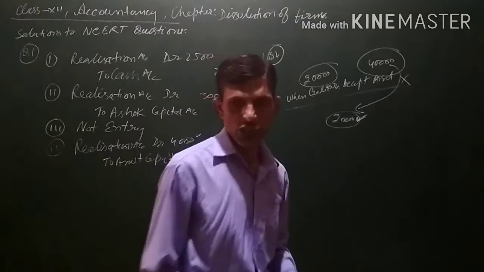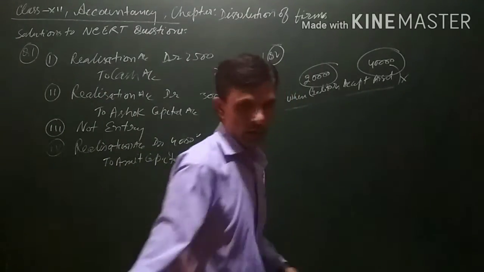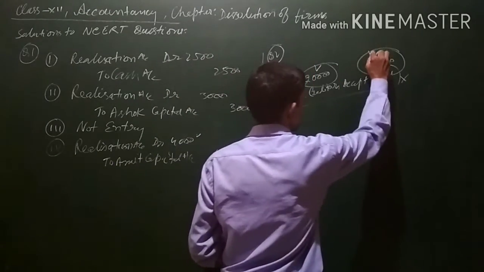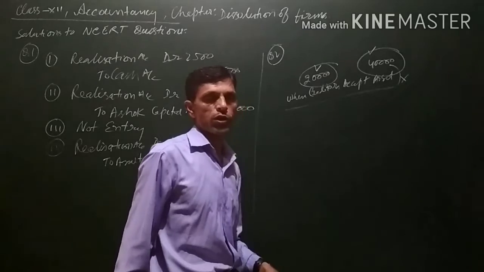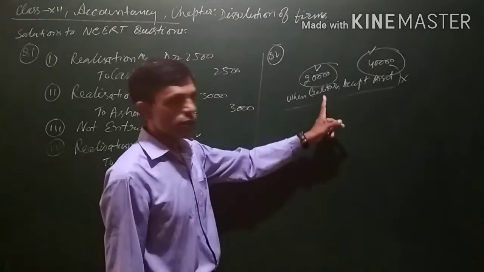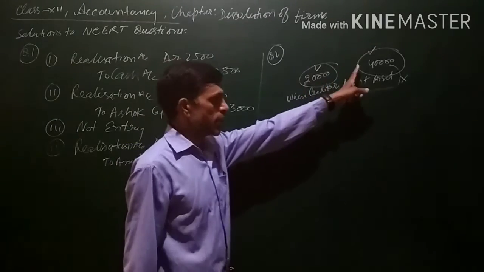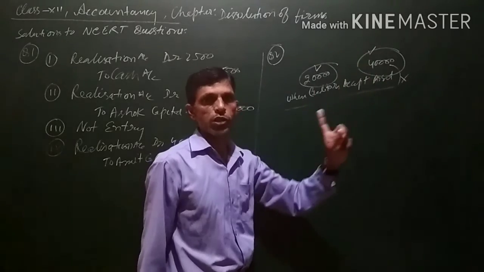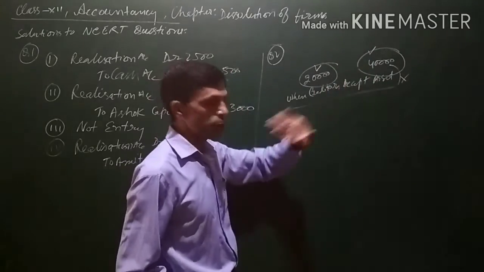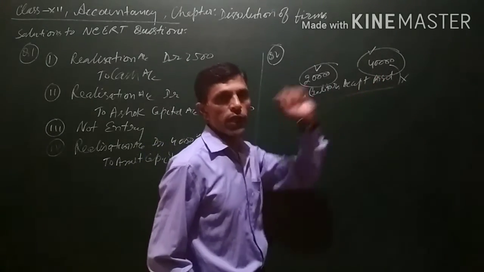Now there is one more scenario. Say creditors of 20,000 accepted an asset of rupees 40,000 in full and final settlement. Listen carefully. This means the creditor will not pay anything to the firm because he has accepted the asset in full and final settlement.